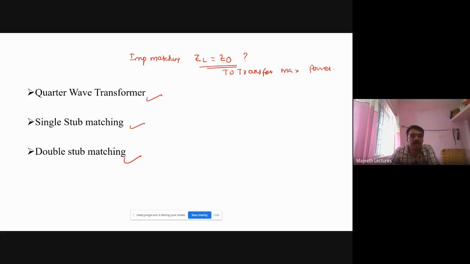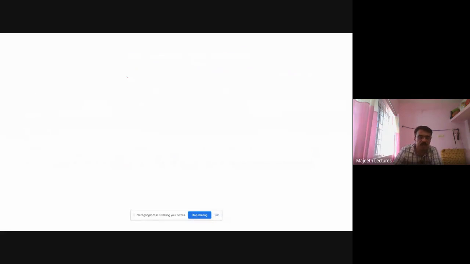In order to achieve that, we have three different techniques. One is quarter wave transformer, second is single step matching, third is double step matching. First we are going to learn about the quarter wave transformer. It is an impedance matching device. It acts as an impedance inverter.